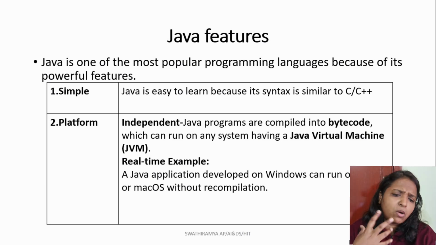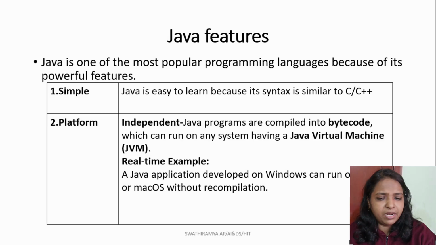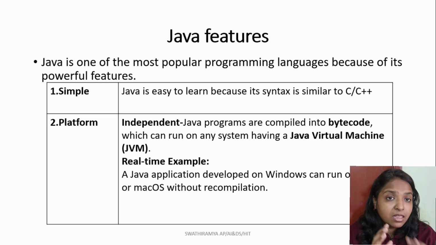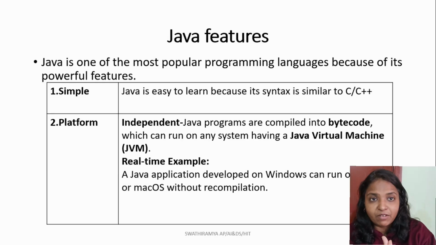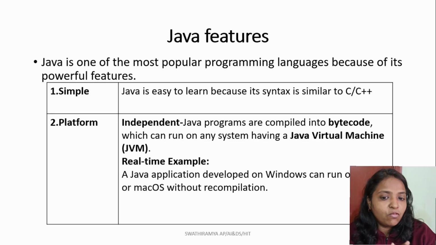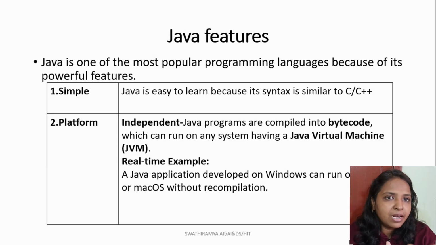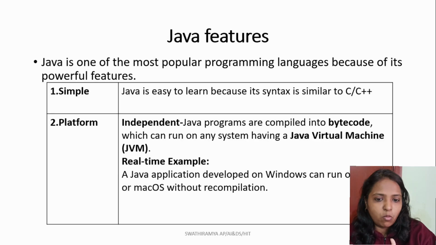As I told you, Java is very simple and platform independent. As we discussed, the purpose of developing Java was platform independence. Why it became so popular is also platform independence and its level of security. That was the main goal of developing the language that led to the development of Java.